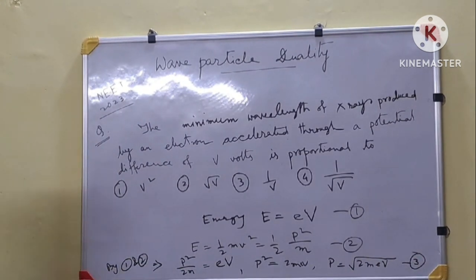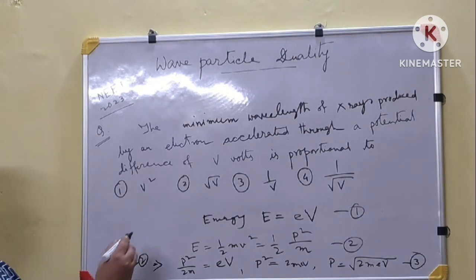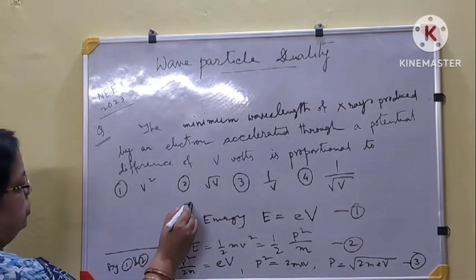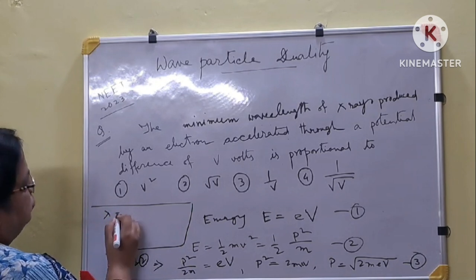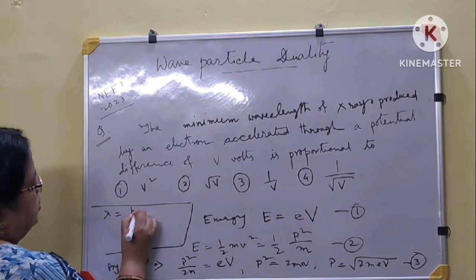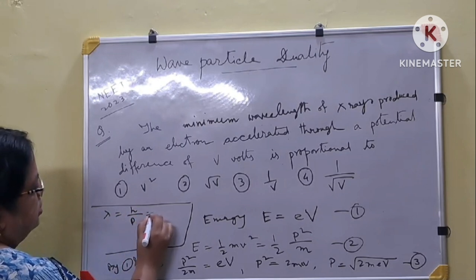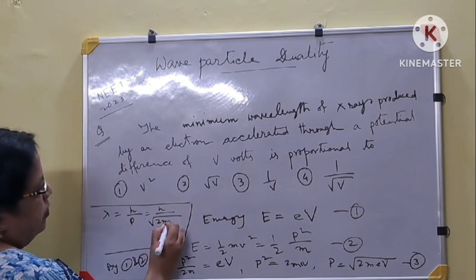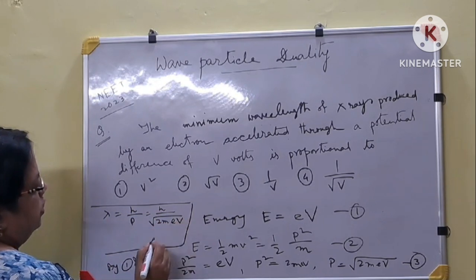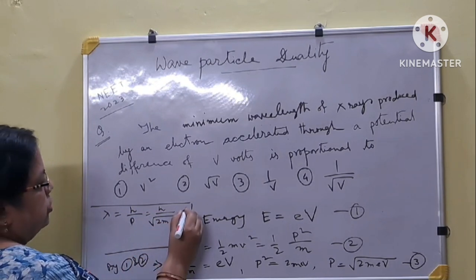Now if we put it in de Broglie's equation, lambda is equal to h by p, that is equal to h by square root of 2meV. This is equation 4.